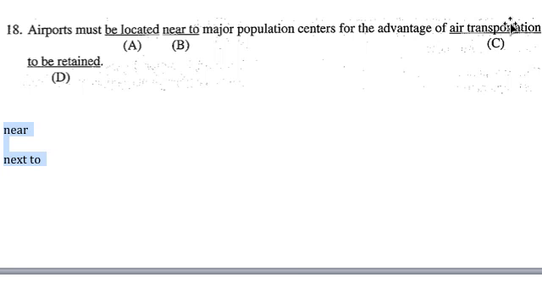Air transportation, referring to airplanes, so that's okay. To be retained, and this infinitive is okay because we've used this setup with for the advantage of air transportation to be retained. It's actually a common syntax in English, so that's okay. So the rest of the answers check out. Yep, it's B for sure.